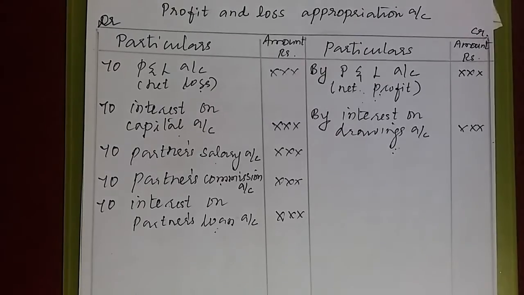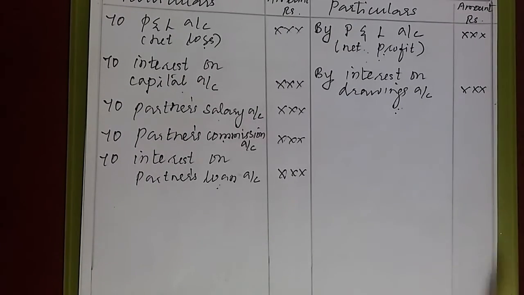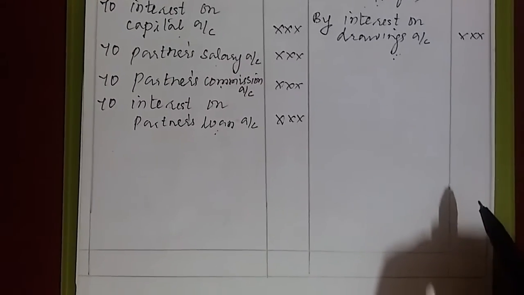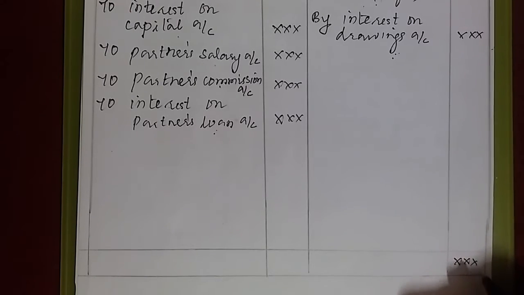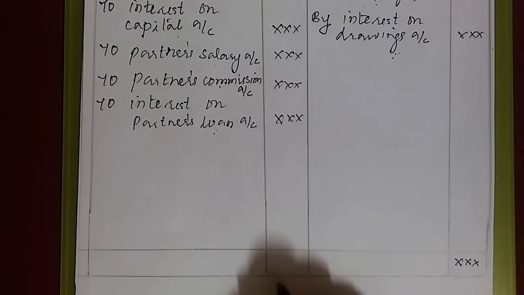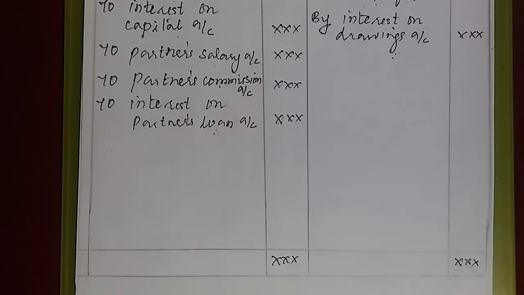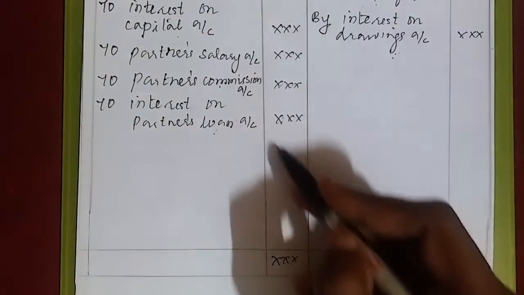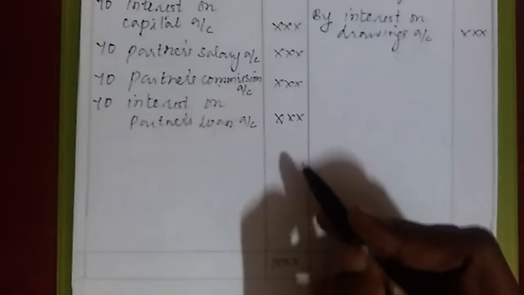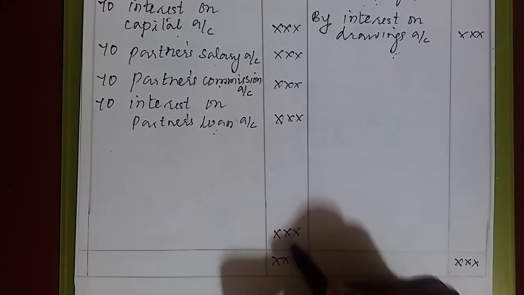Now we have to do what? Balancing. How to write? I have to write the total. On the credit side, the total is more, I feel, so I write it here on the credit side. The same total you write here on the debit. From this, all these debit values we deduct. We will get the balance here.